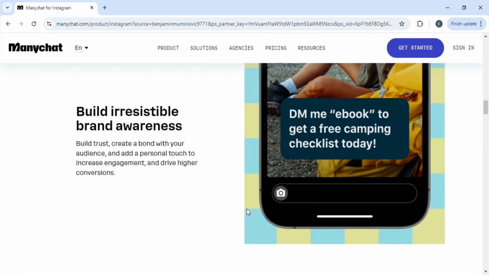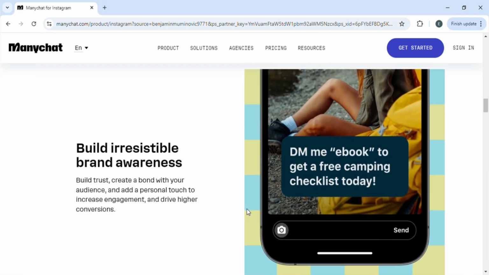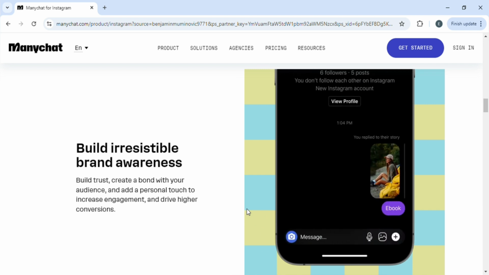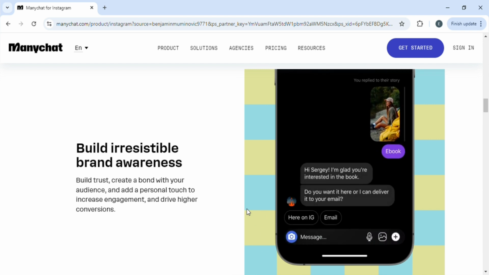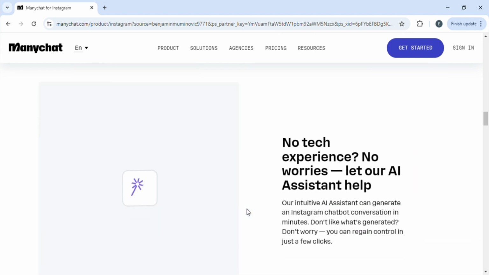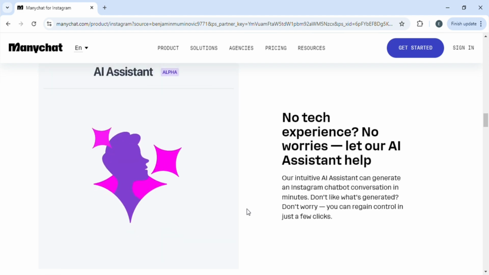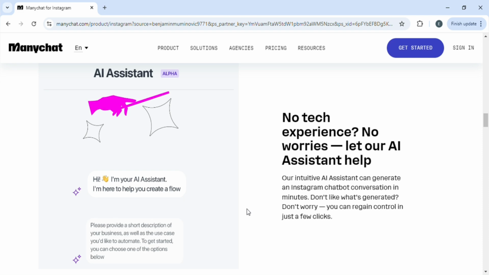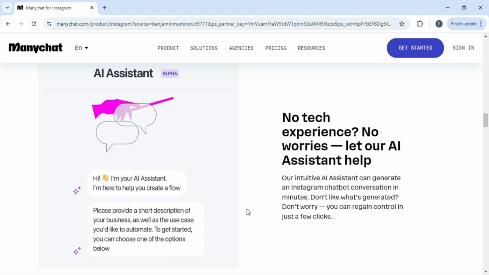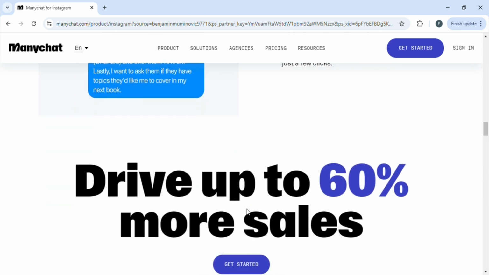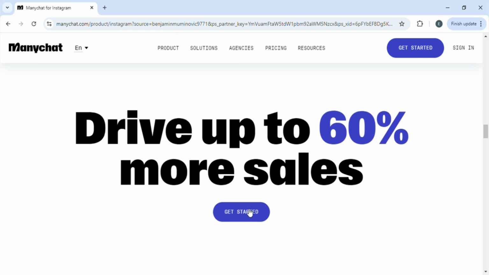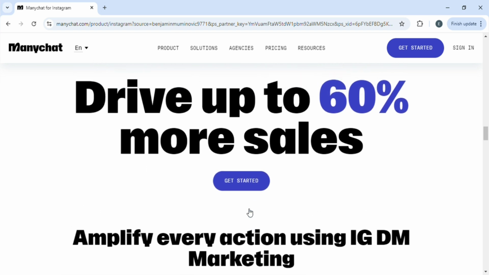After that, you can also build irresistible brand awareness, such as the customer will reply to this story and the chatbot will automatically respond. Even if you have no technological experience, we have an AI assistant that will help you with various queries you have. You can drive up to 60% more sales using this chatbot.